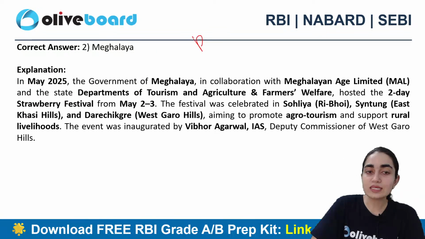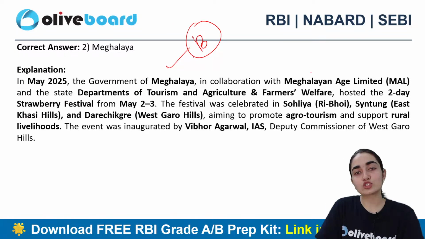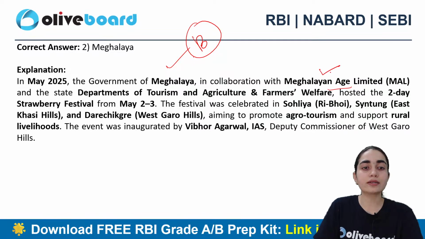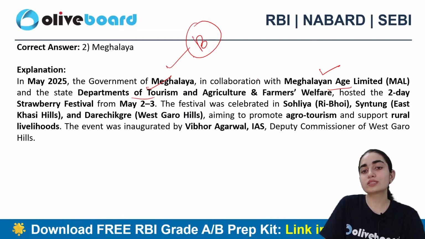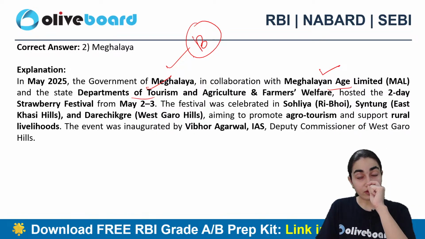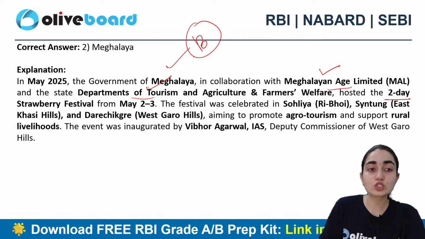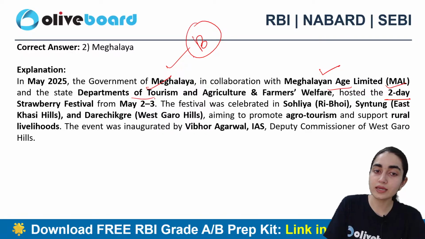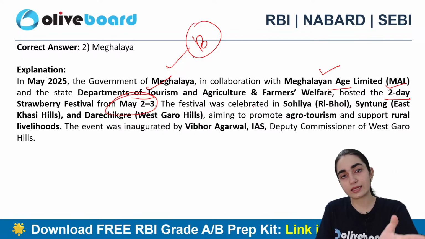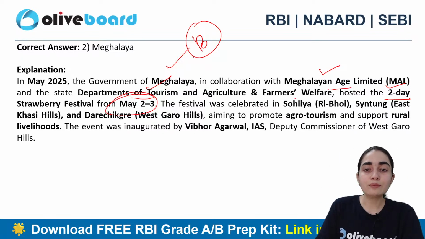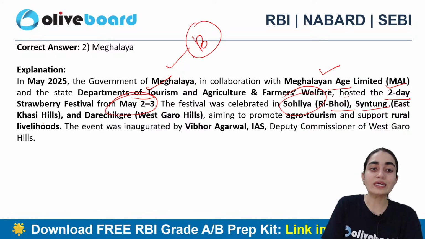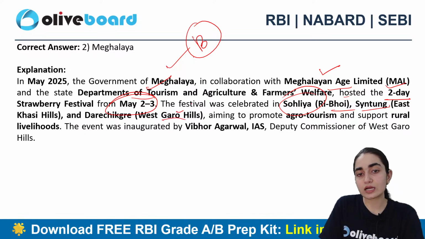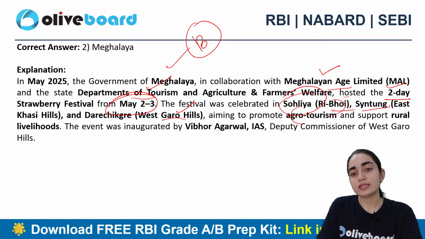Alright, so B is the correct answer. That is Meghalaya, in collaboration with whom? That is Meghalaya Basin Development Authority, MBDA, okay. And the State Department of Tourism and Agriculture and Farmers Welfare hosted a two-day Strawberry Festival from May 2nd to 3rd. The festival was celebrated in Sohiong, Ri Bhoi, and Shillong also, East Khasi Hills and West Garo Hills as well. It aims to promote